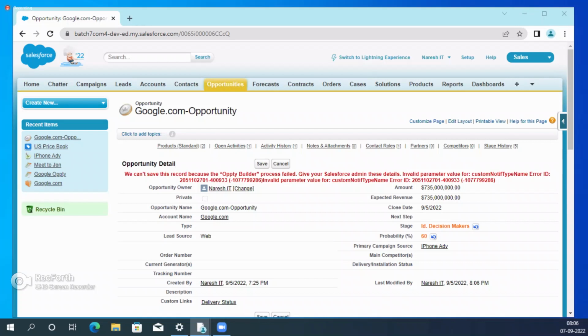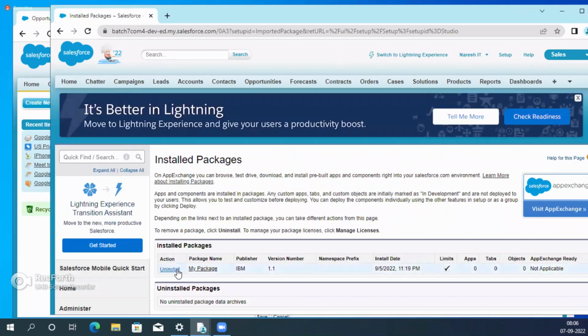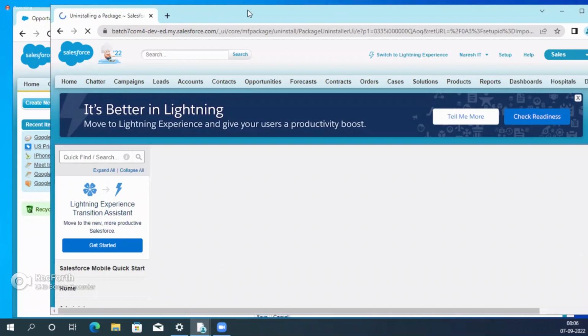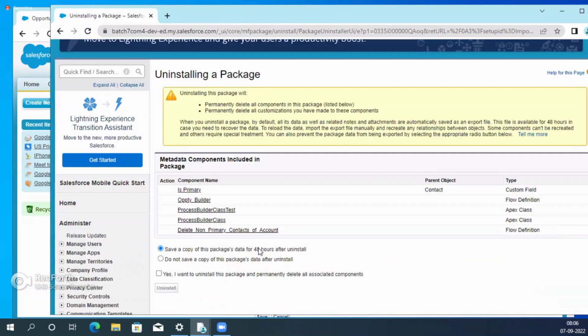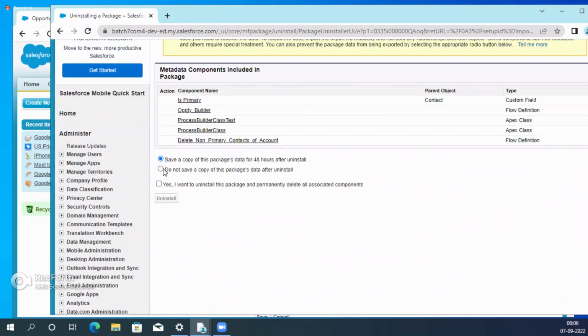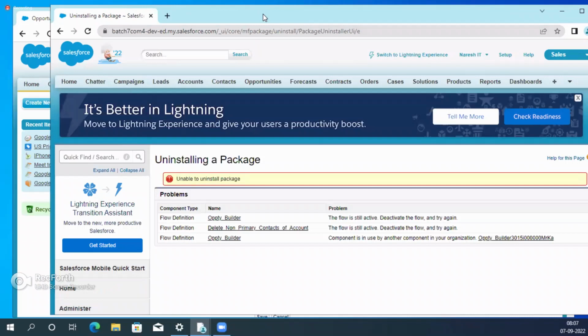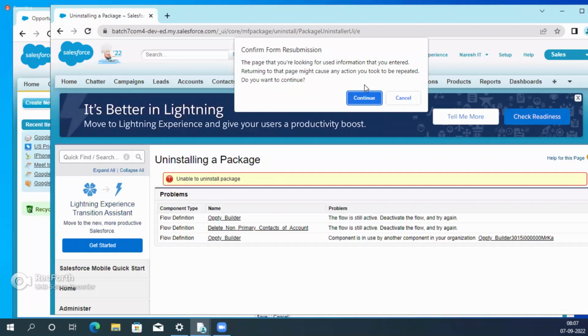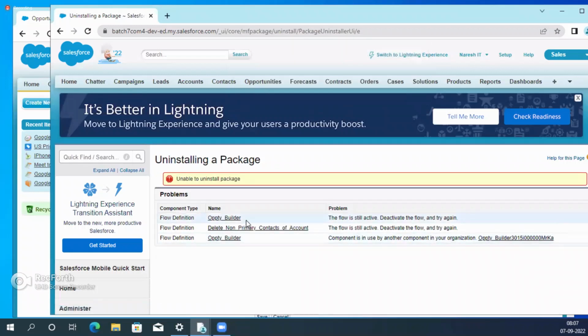For batch 5, I created one package and installed it here.